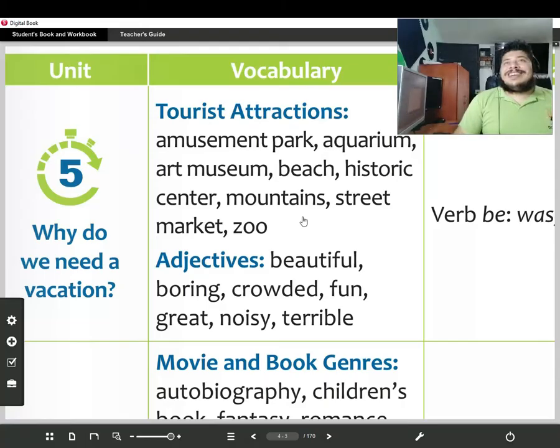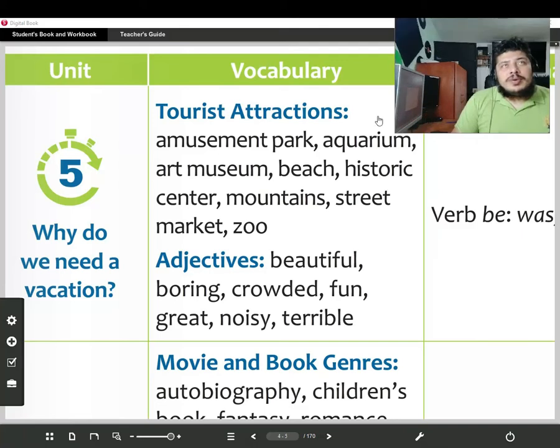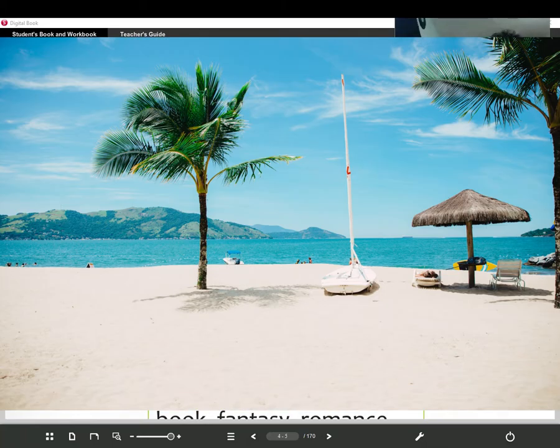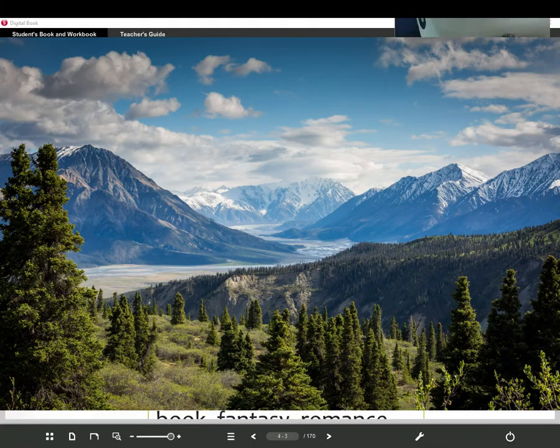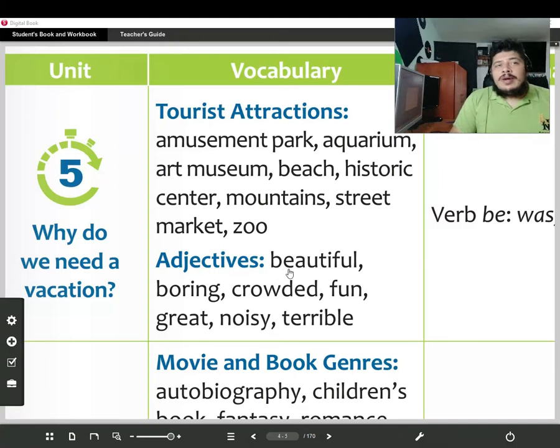We're going to start with the review of the unit number 5. Why do we need a vacation? We're going to start with the vocabulary. The vocabulary is about tourist attractions, for example, amusement park, aquarium, art museum, beach, historic center, mountains, street market, and zoo. The adjectives that we have can be used to describe how we think that these places are. For example, beautiful, boring, crowded, fun, great, noisy, and terrible.